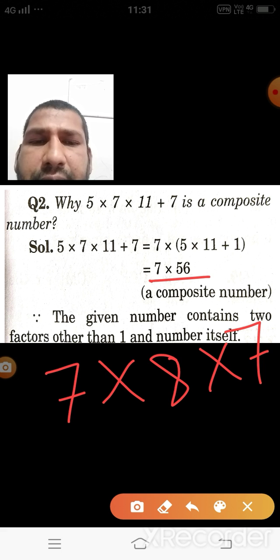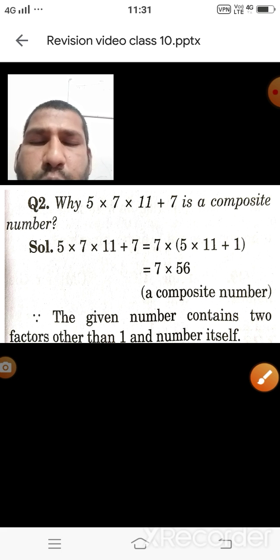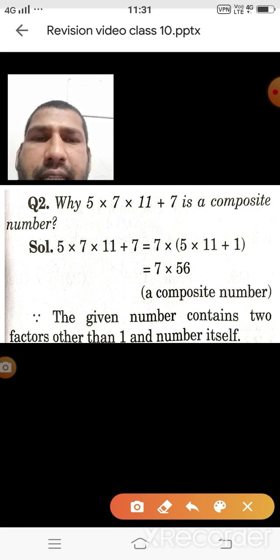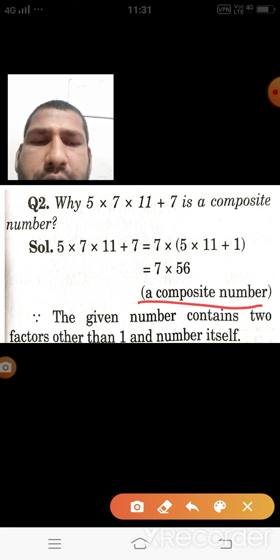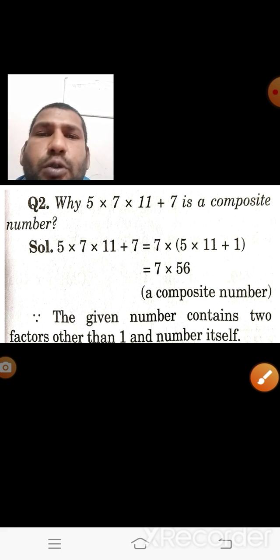It means we are getting factors other than 1 and the number itself, meaning it has more than two factors. For this reason, this is a composite number. We have to show this. If you do not show more than two factors, then you do not get the marks.